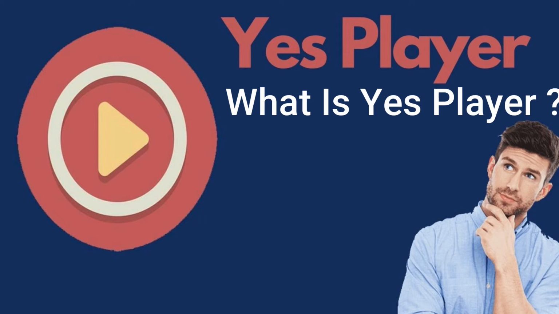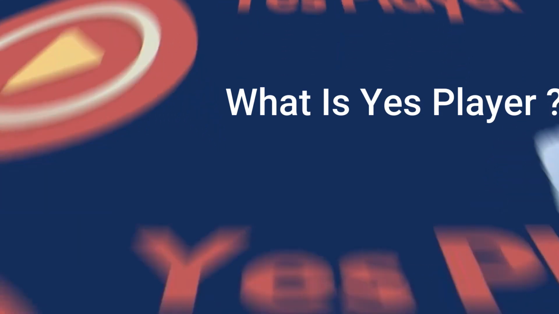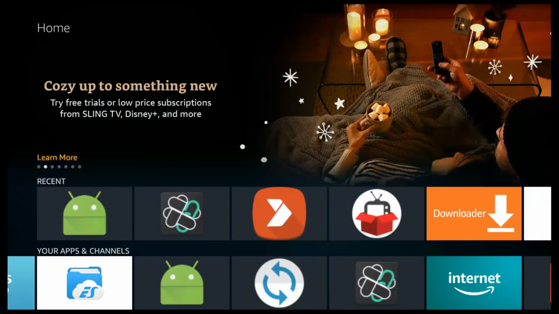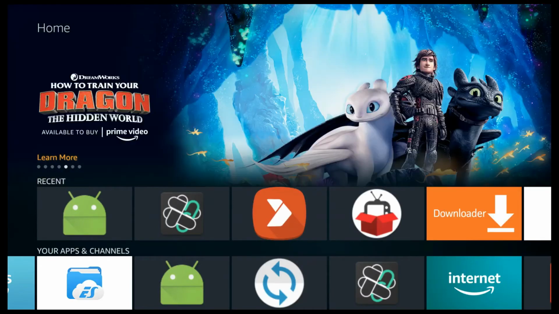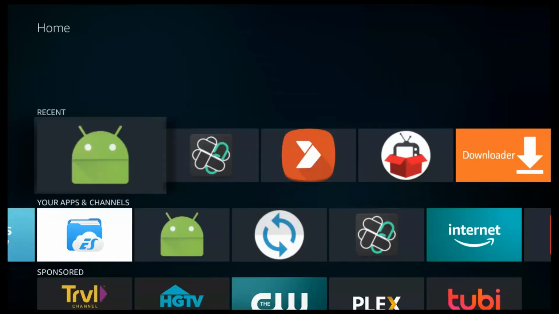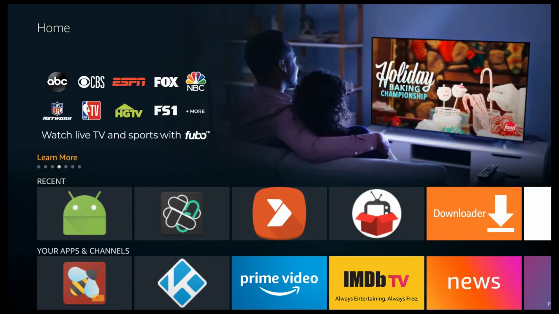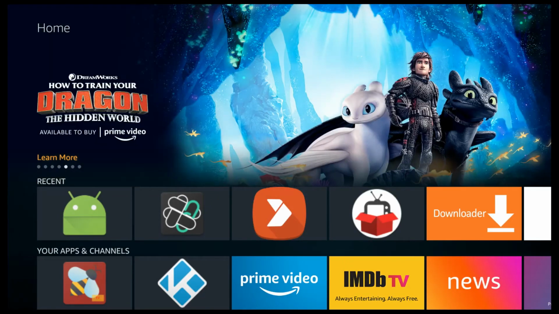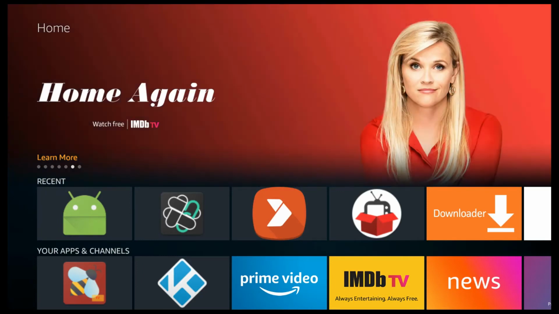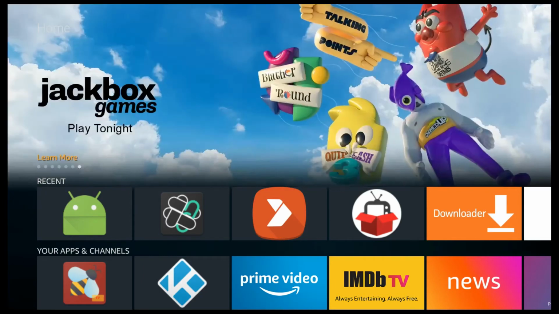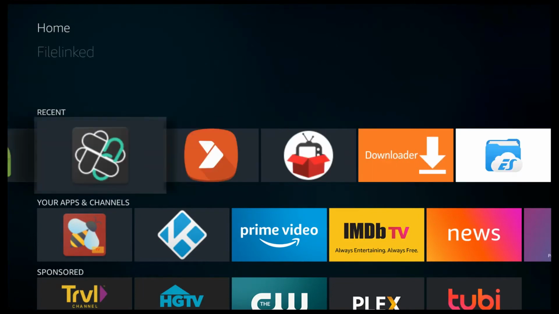What is Yesplayer? Several people already know about this media player, but some people are still confused about what Yesplayer is and why it is used. So Yesplayer is a free media player app for Android device users that supports live streaming from different sources.